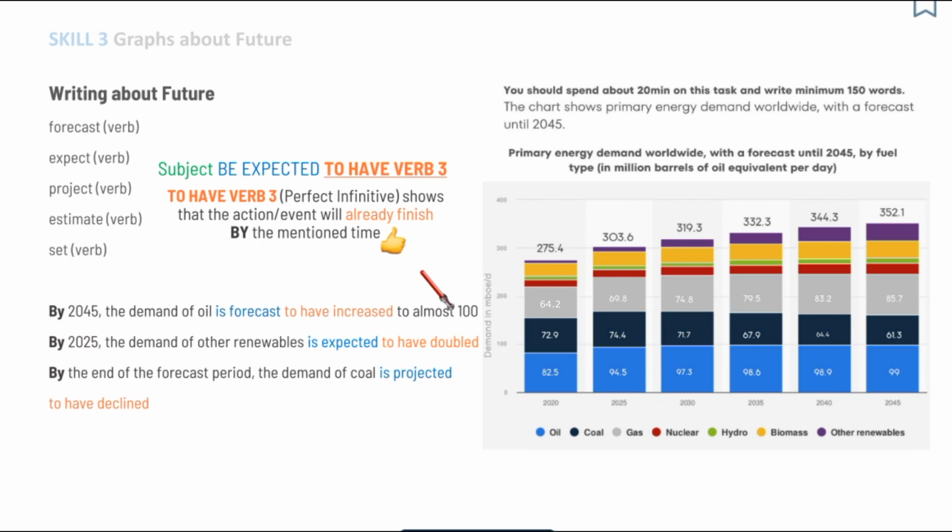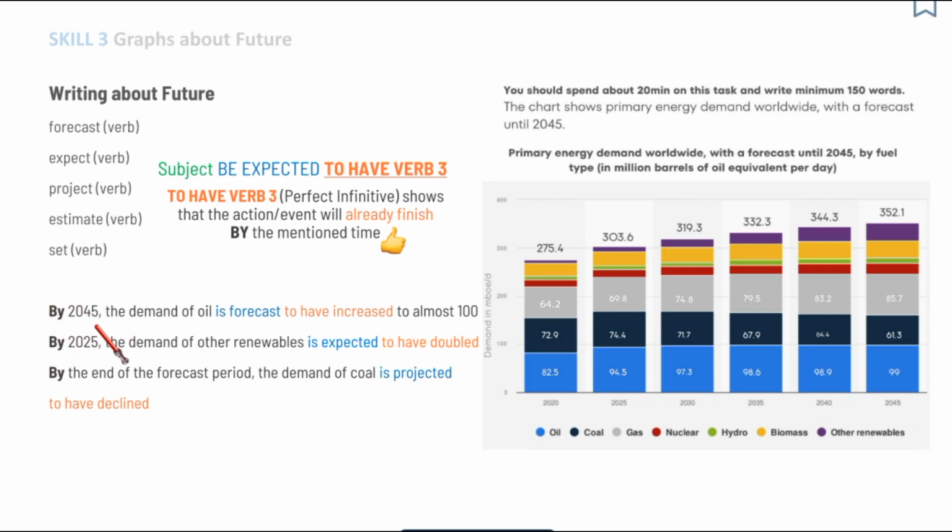So let's have a look at the examples. By 2045, the demand of oil is forecast to have increased to almost 100. So again, the meaning is that when 2045 starts, the demand of oil will already have increased. So this action will be finished by this time.